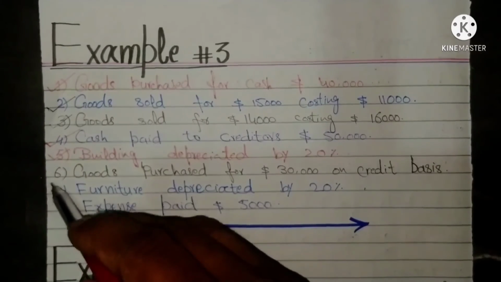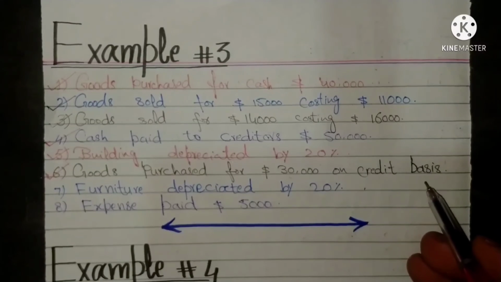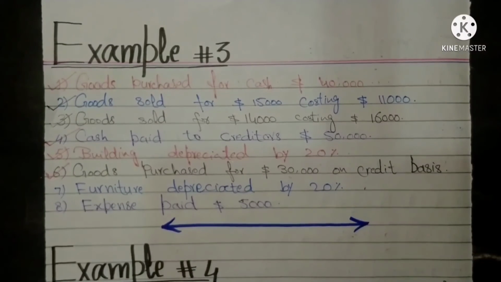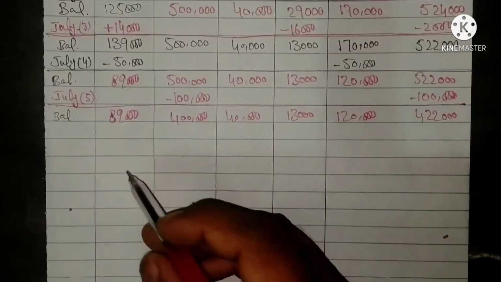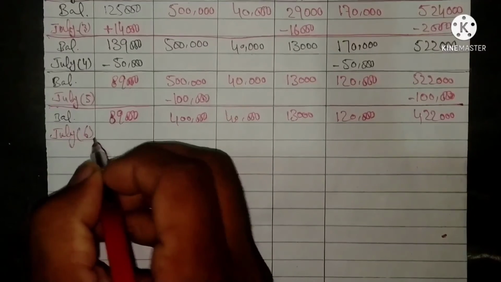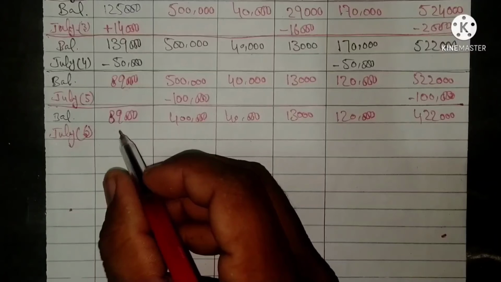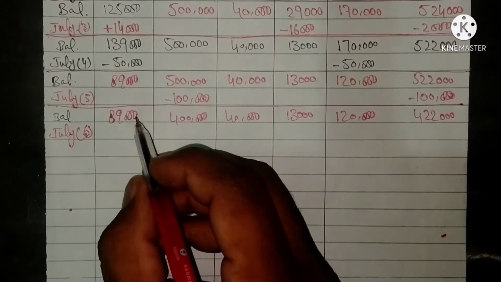On July 6th, goods purchased for $30,000 on credit basis or on account basis. This transaction has two effects on the accounting equation.